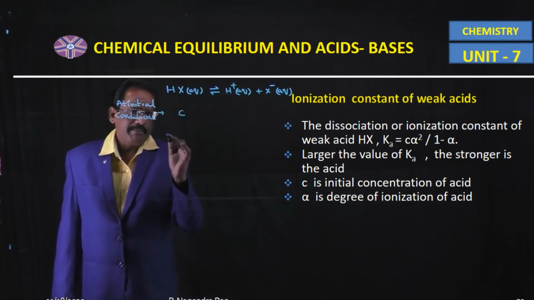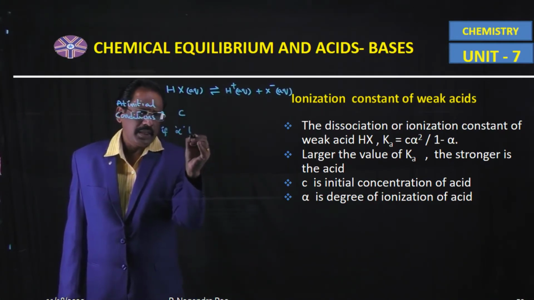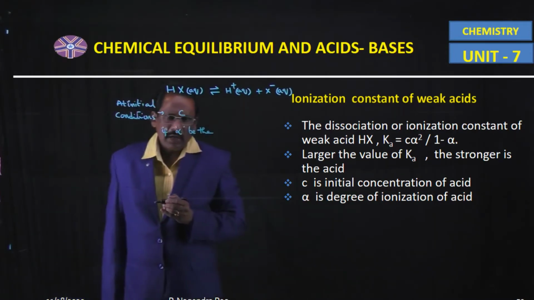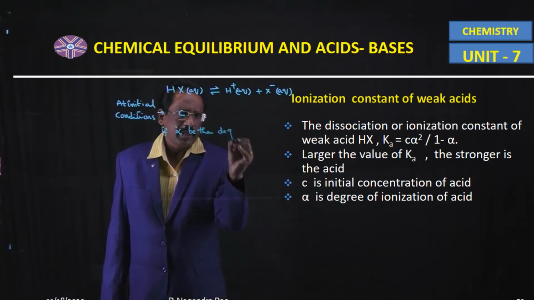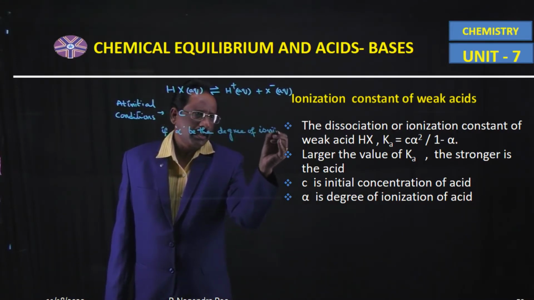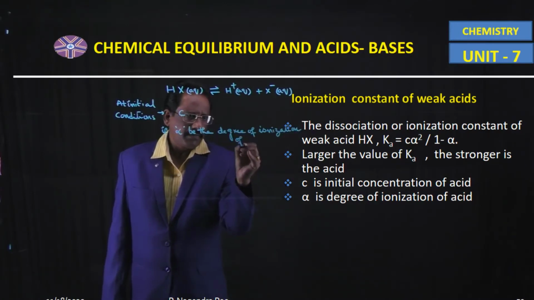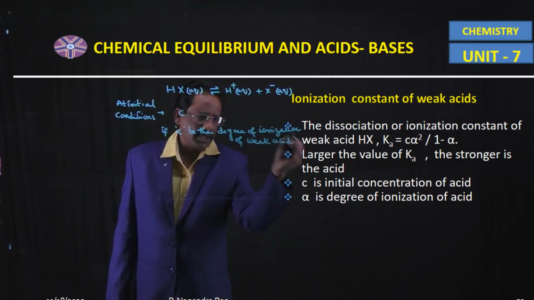After some time, let alpha be the degree of dissociation or ionization of the weak acid at time t.